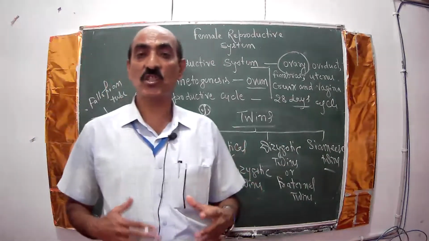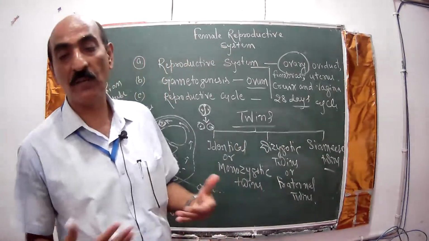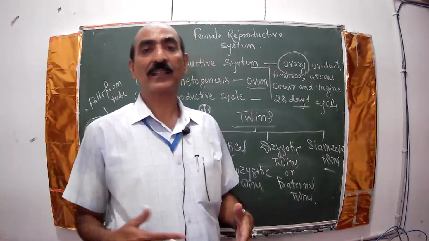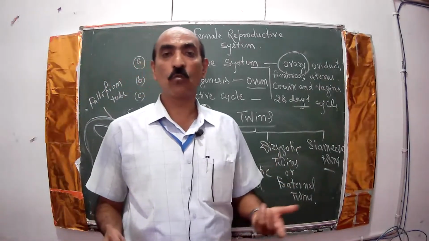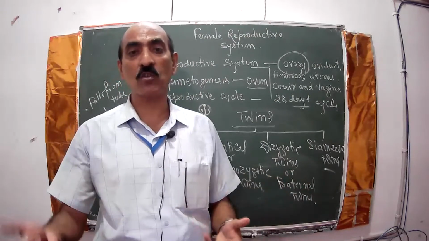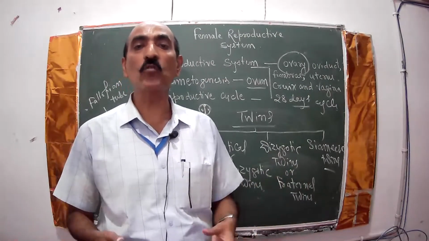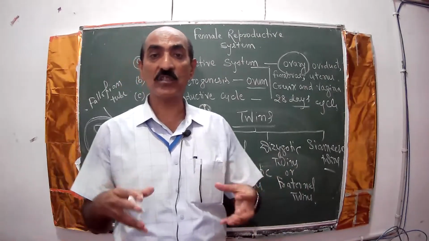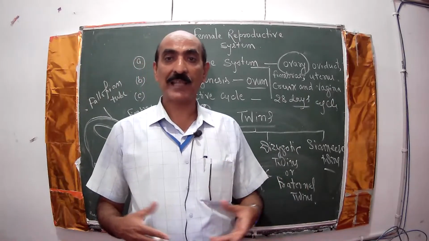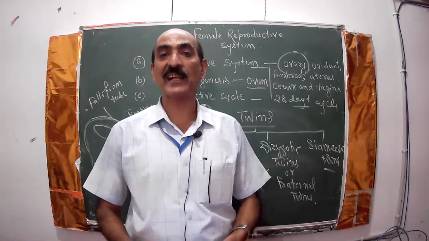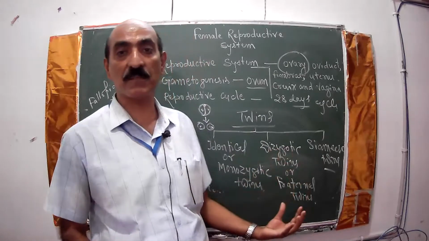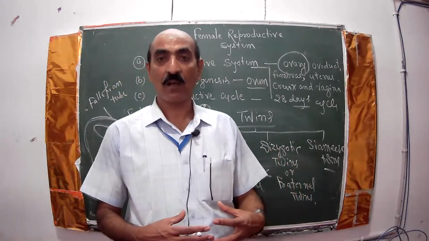Such children will be considered twins, but they may be one male and one female, two males or two females. So there is no certainty. They may have varied characters, because different sperms and different ova fertilize there.